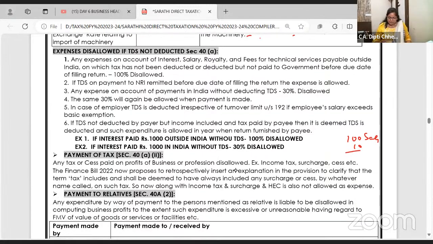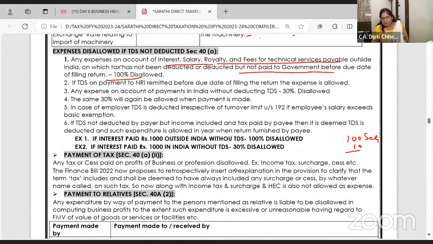Okay. Now, any expenditure on account of interest, salary, royalty, fees payable outside India on which TDS is not deducted or not paid to government before due date, 100% disallowed. Can I take loan from an NRI and give interest out of India? Yes. Can I give salary out of India? Yes. We have studied all this in residential status, royalty, technical fees. Whenever I make payment outside India, I am generating income for the NRI. It's my duty to deduct TDS and pay. If I forget to deduct TDS, my expenditure is not allowed.